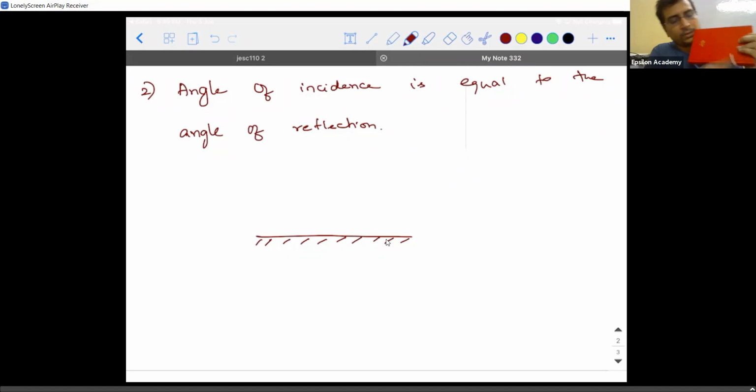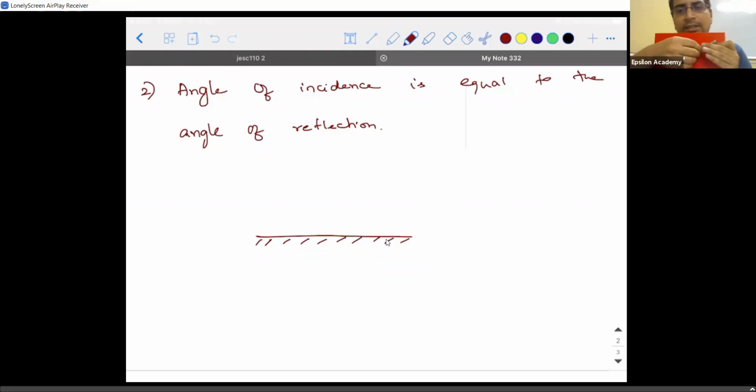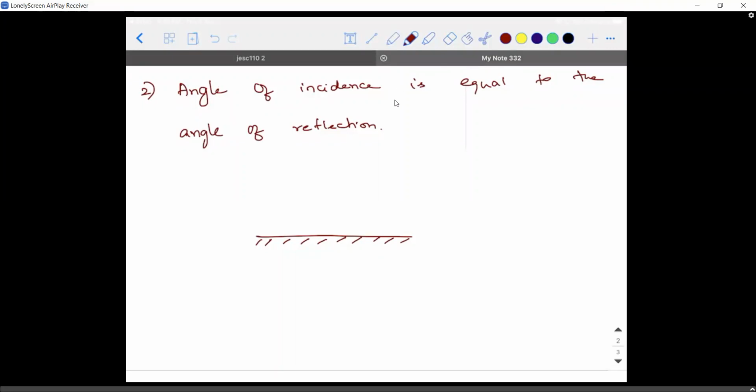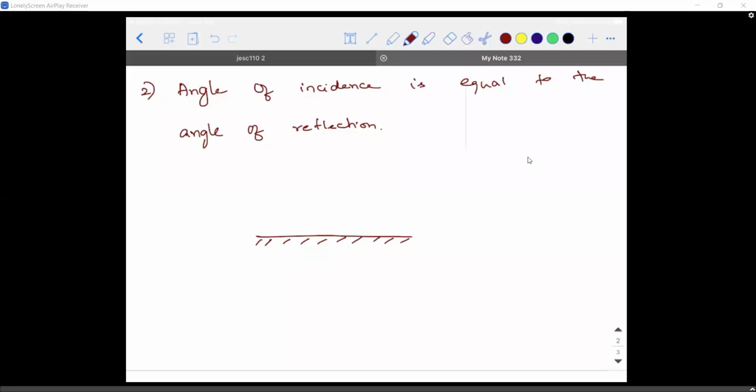Okay? So I'm trying to visualize it in a different way. Observe. If I take this as the incident ray, then what do I mean by plane in the first place? See, there are three things to be understood. One is a line, second is a plane, and third is space. So what do you mean by line? Any surface can be said as a plane. That's right. So what is line? Line is a one-dimensional shape that does not have any starting or ending. It will get extended infinitely in both the directions.